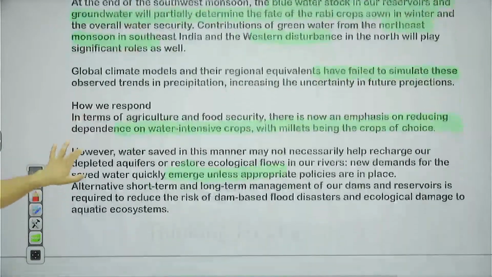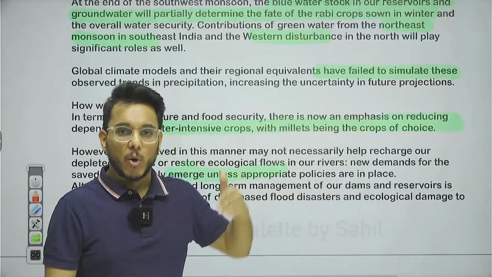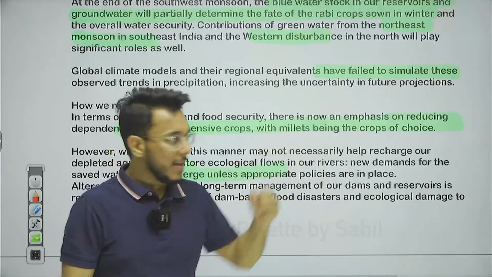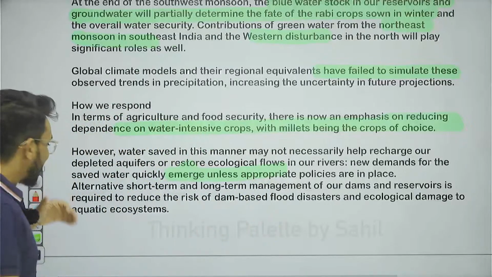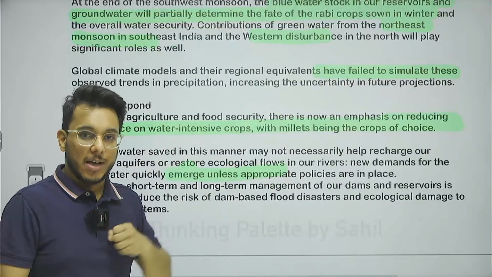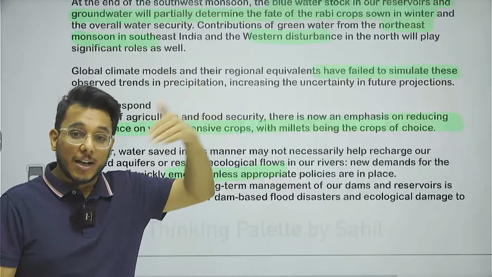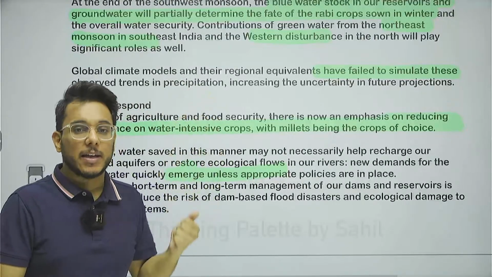Now, guys, I told you in the start that western disturbances play a very important role as they bring moisture in the winter seasons. Understand this particular thing, guys. As I told you, this particular year, western disturbances have even come in summer. Summer already had monsoons, and western disturbances have also come. So, how will the western disturbances unfold in the winter season?